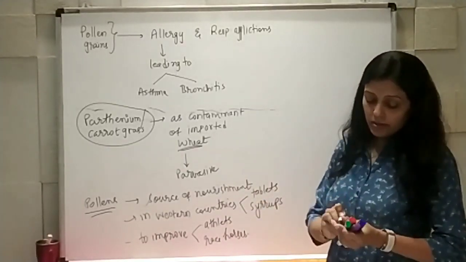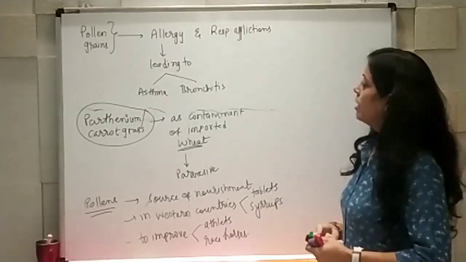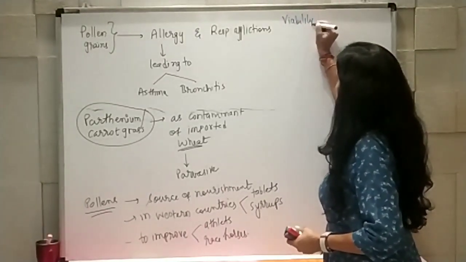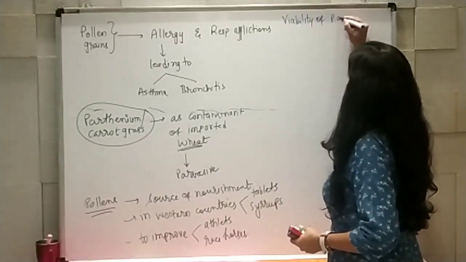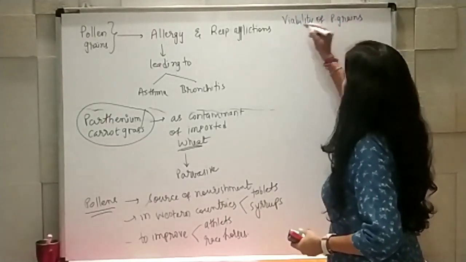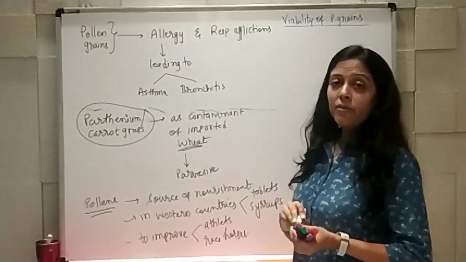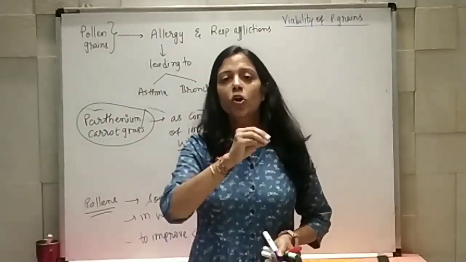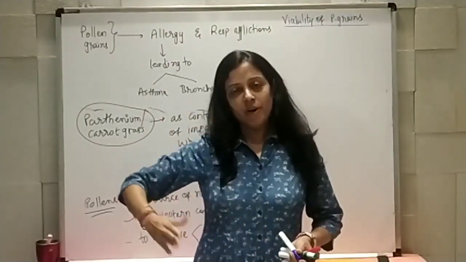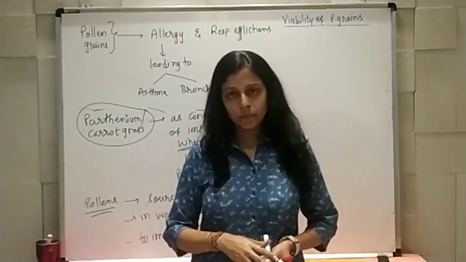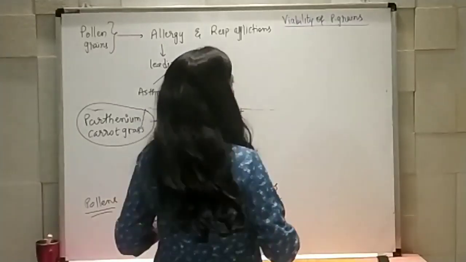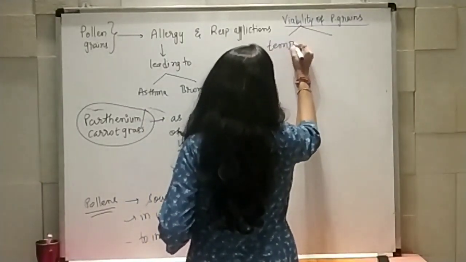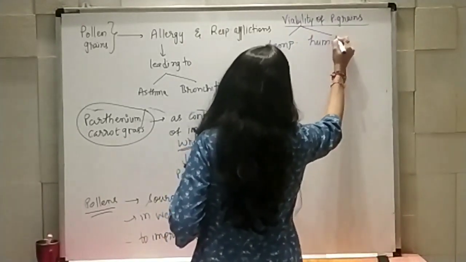One more thing which is most important, that we need to check the viability of pollen grains. Why? Because if the pollen grains do not remain viable, they will not be able to go further in the fertilization process. And viability depends on mainly 2 things: the prevailing temperature along with the humidity.